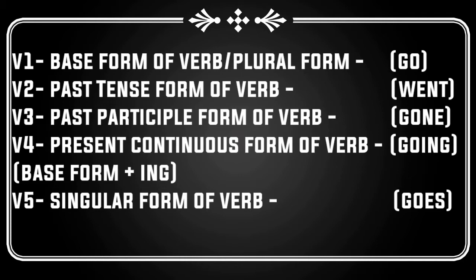V4 is the present continuous form of the verb or present participle form of the verb, which is base form of the verb plus ing. For example, going, coming, running, etc. V5 is the singular form of the verb. For example, goes, which we will be using in our formulas of tenses.